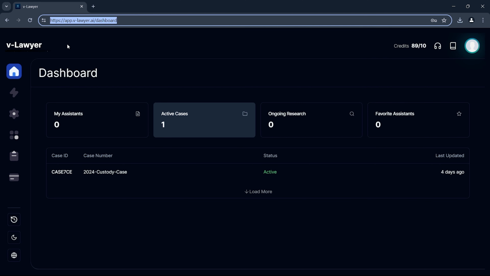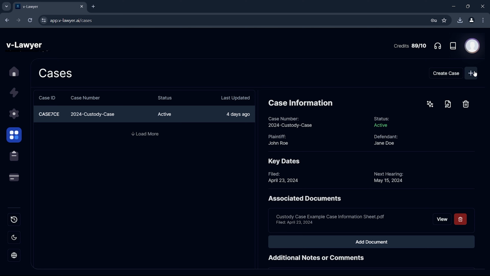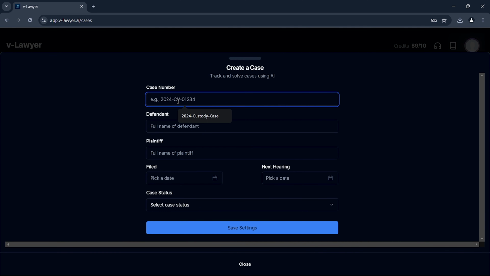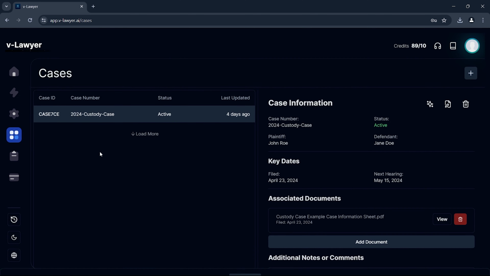And now I've downloaded the case. I have two options for uploading the case I've downloaded: as a legal assistant or as a case. The main difference is that cases are easier to track but are only visible to me. Assistants, on the other hand, can be shared with others. I'll upload this as an assistant so that I can share it with you, allowing you to use this tool as well.